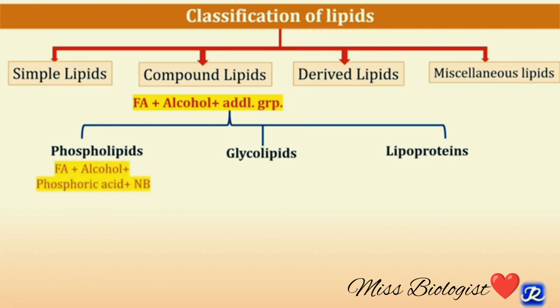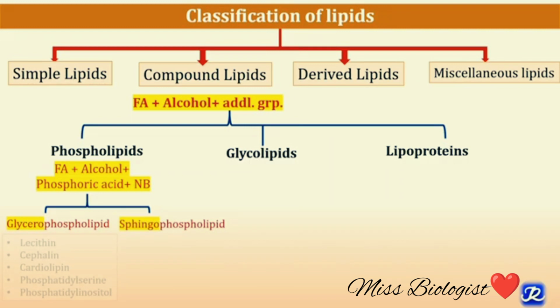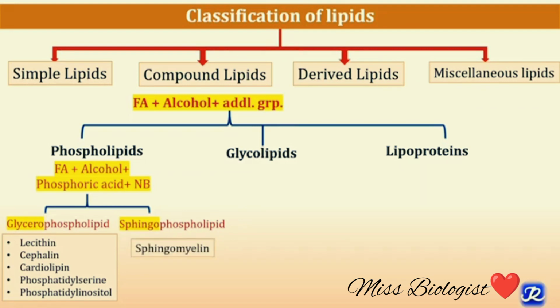Phospholipids consist of fatty acid plus alcohol plus phosphoric acid and nitrogenous base. Depending on the type of alcohol present in the phospholipid, they are further classified as glycerophospholipid if the alcohol is glycerol, and sphingophospholipid if the alcohol present is sphingosine. Lecithin, cephalin, cardiolipin, phosphatidylserine, phosphatidylinositol, plasmalogen, these are the examples of glycerophospholipid which contain glycerol as alcohol, and sphingomyelin contains sphingosine, and sphingomyelin is the example of sphingophospholipid.